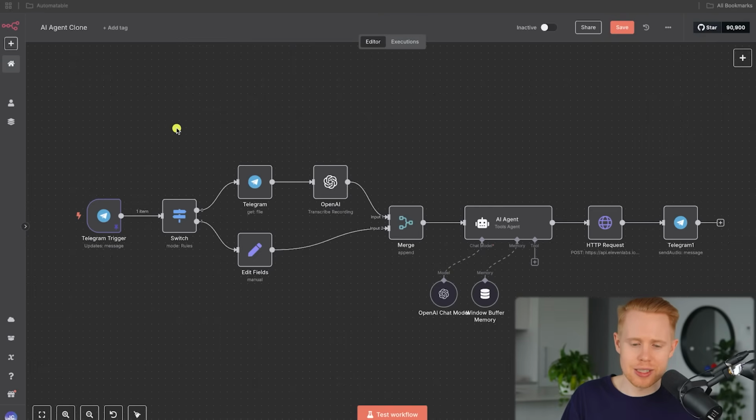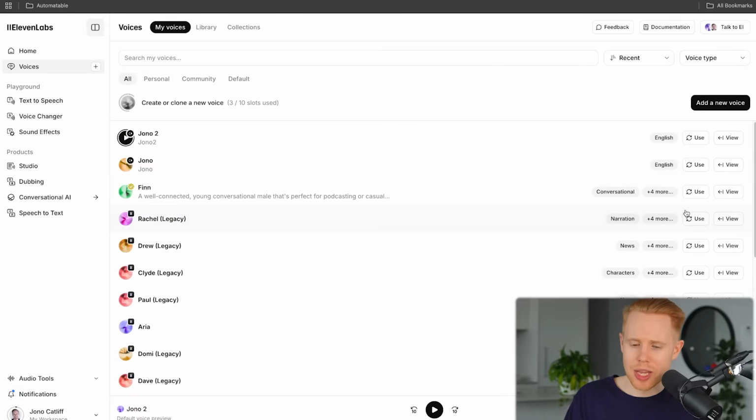And the last AI agent that I want to go over in the top 10 list here is cloning yourself. So this is more like, I guess, a nice to have, where you can essentially put the response in an audio message and then send that back to yourself, so that when you're communicating, you're getting audio messages back with your own voice. How this works is we're using 11 Labs over here, and with 11 Labs, you can essentially voice clone yourself so that when you get a message back, it's like you're speaking to yourself, which is cool. Also a bit creepy, but I'll play the audio so you can hear what it sounds like.